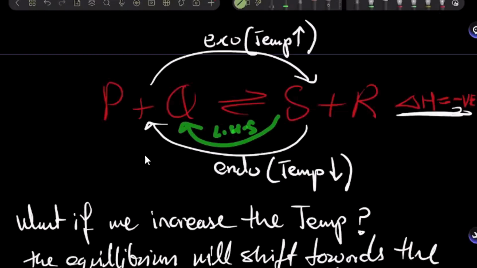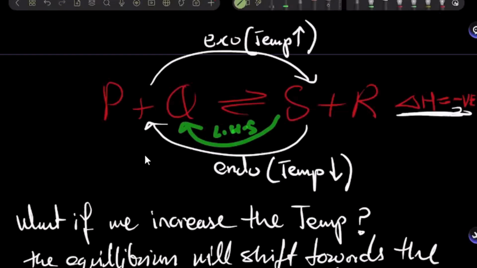So in your answers, what you have to mention is always the position of equilibrium. Is it going towards the left-hand side or the right-hand side? And why is it doing that? These two things are very important whenever you're answering about the position of equilibrium, or what the effect on equilibrium will be if you change any of the conditions.